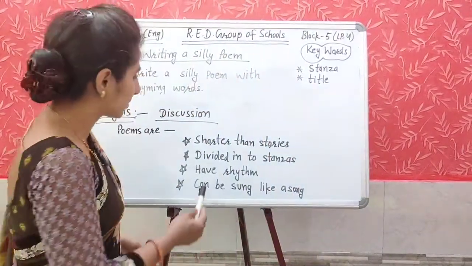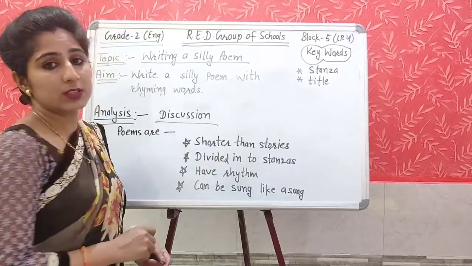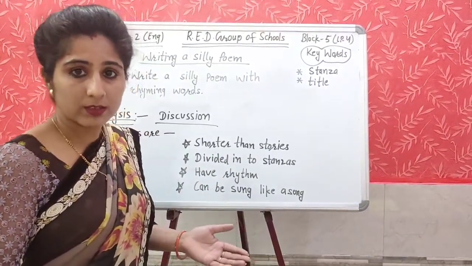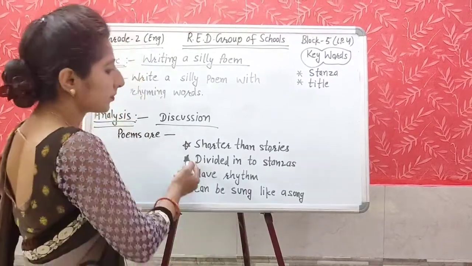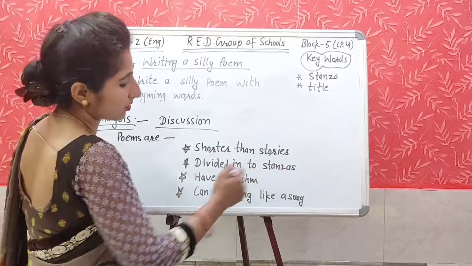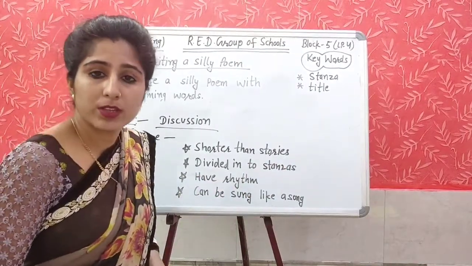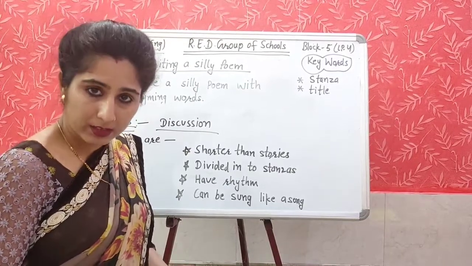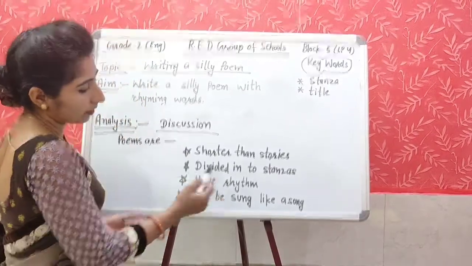Like the poems are shorter than stories. Mostly stories are longer. Poems are shorter than the stories and divided into stanzas. Poems are written in stanzas, but the stories are written in paragraphs, and poems have rhythm.